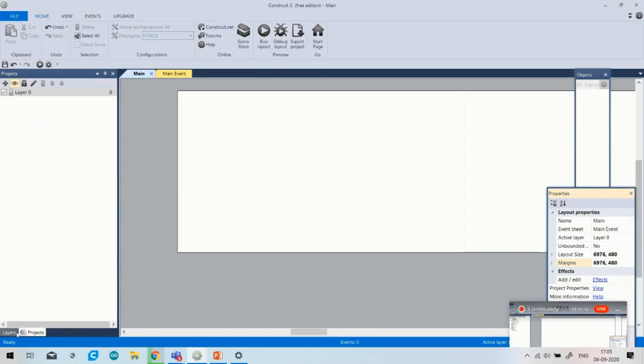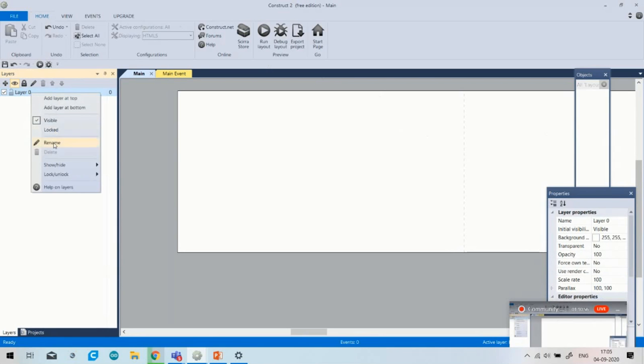Okay, then I will go to the layer option and simply click on the first layer and rename it. Okay, what should you write? Like, I have to select the background, so I will first write background.